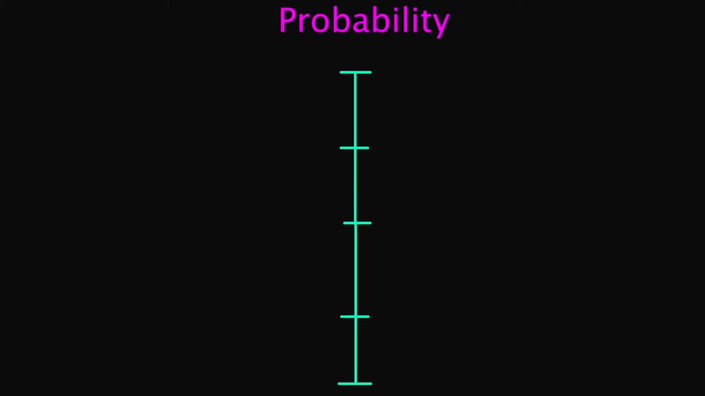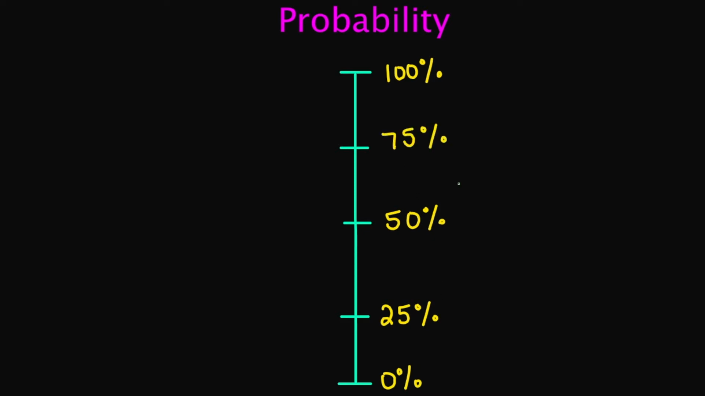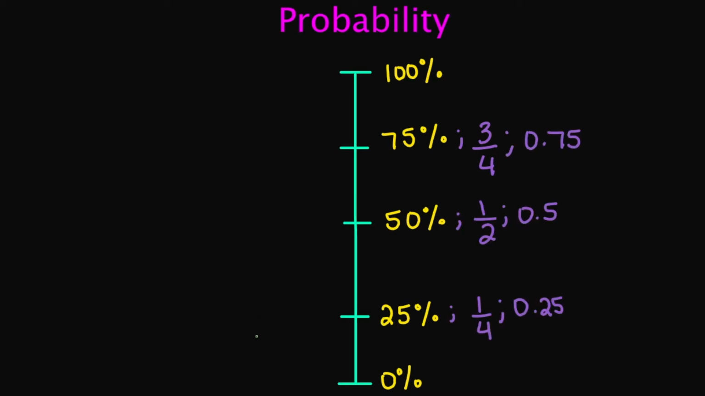So let's look at this number line for an example. Let's say the bottom here, I'll label as 0%. The top, I will label as 100%. The middle is going to be 50%. Right here is going to be 25%, and up here is going to be 75%. And remember, you can express your probability as a percentage, a fraction, or a decimal. When you're looking at the percentages here, the higher the number, the greater the likelihood that the event will happen.